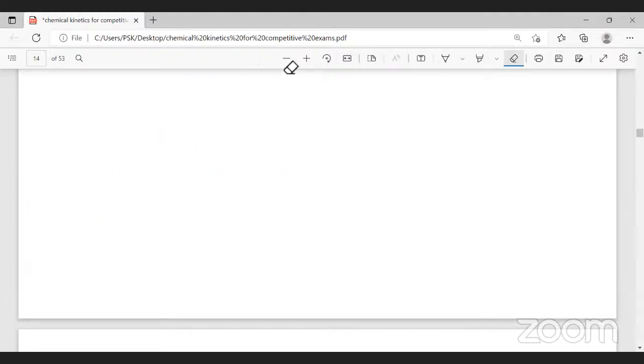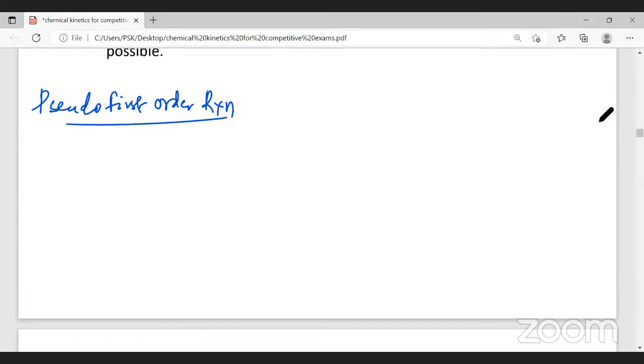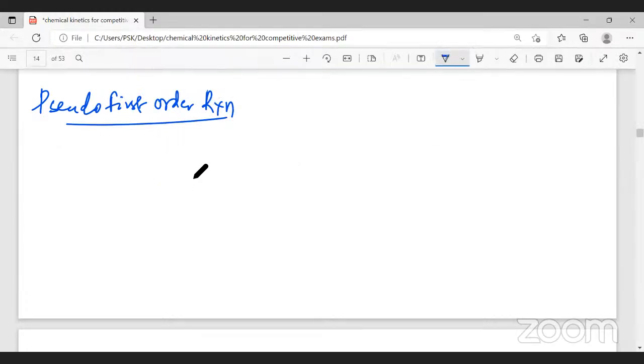Now, an important question we're going to learn is called pseudo first order reaction. Pseudo means false, false first order reaction. Now we will take an example. What is the name of this molecule?